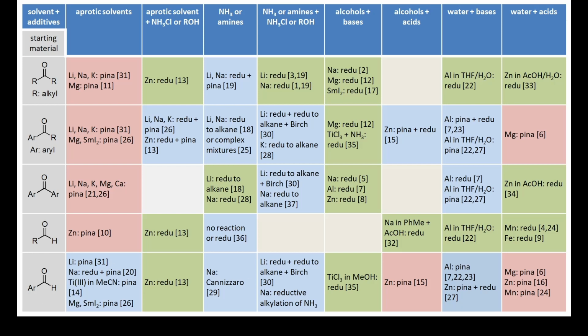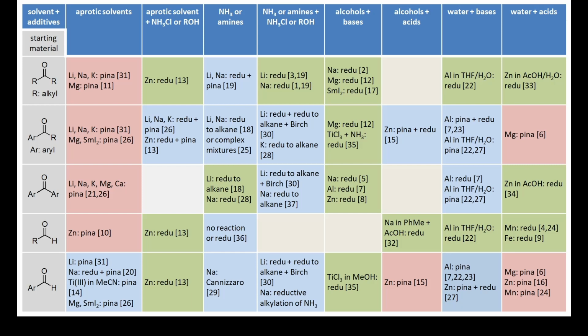Pina means pinacol coupling and redu means reduction to secondary alcohols. The numbers in brackets refer to the references on the next slide. Conditions which only lead to pinacols are colored in red, whereas the green fields indicate clean reduction to secondary alcohols. Blue fields indicate mixtures of products.